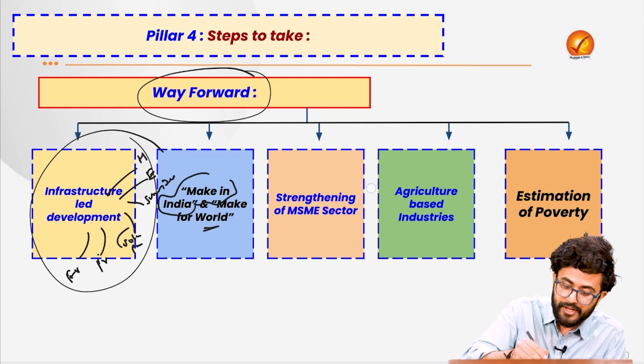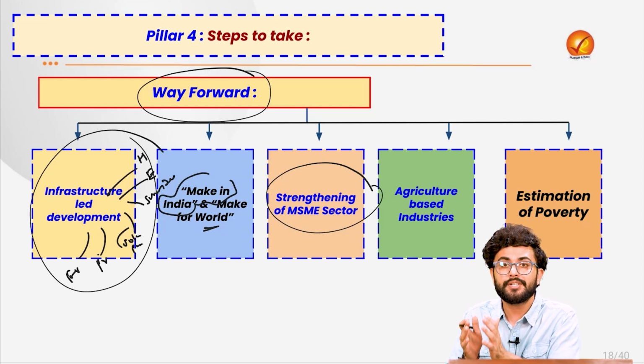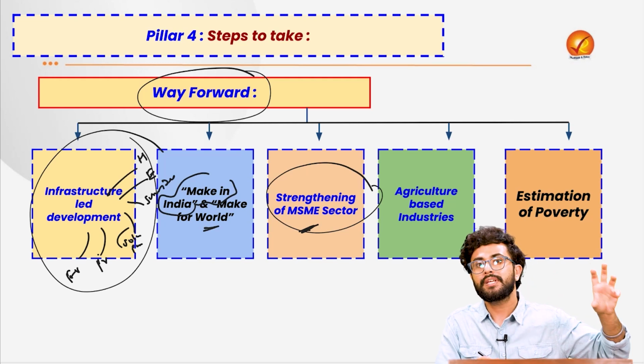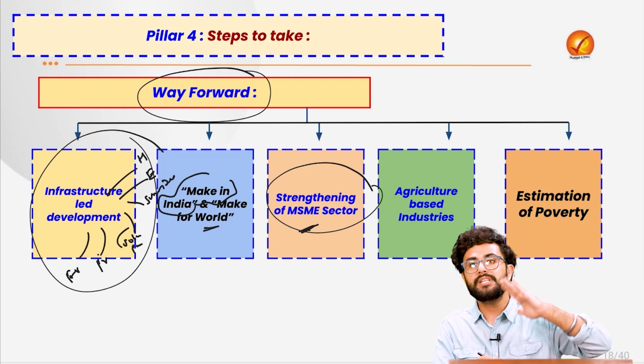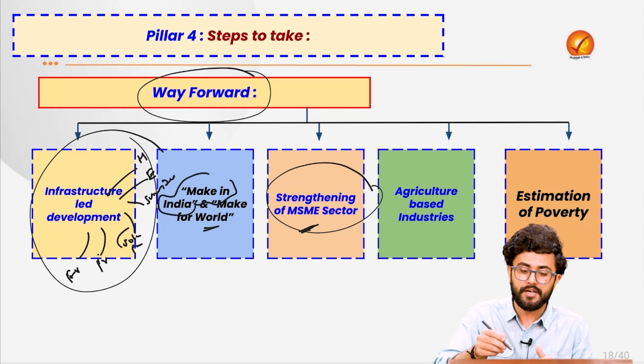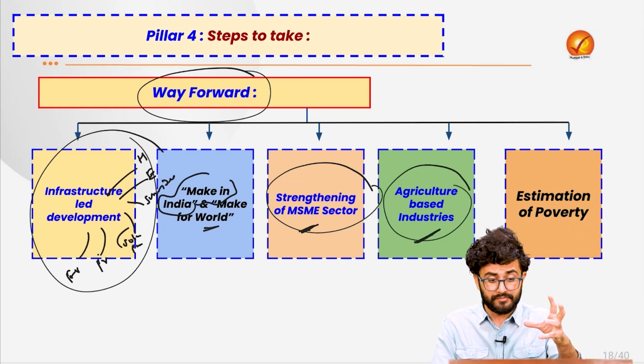The third is to strengthen the MSME sector, from where such products, such unicorns, such startups can actually emerge. And also we should stop looking at agriculture only as a primary sector, but look at the various food processing opportunities which prevail there. The idea is to create much more agriculture-based industries.